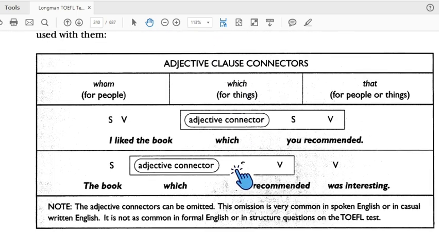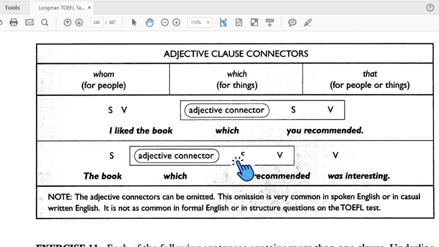The conclusion. Adjective clause connectors: only three in the TOEFL: whom, which, and that. Whom is for people. Which is for things. That is for people or things. It can be either of them. So if you want to be safe, just use that in your sentence.